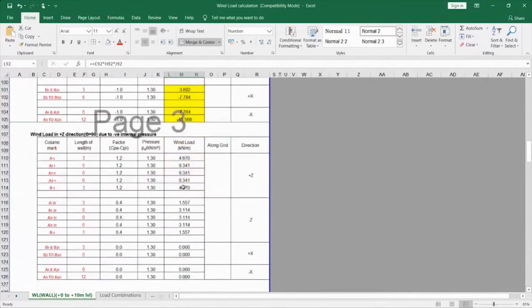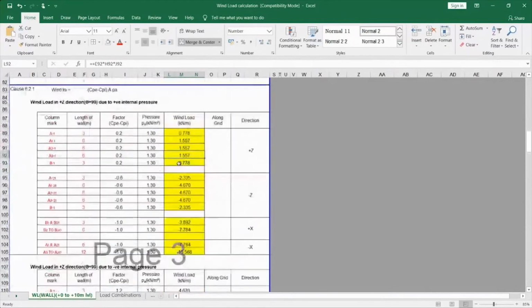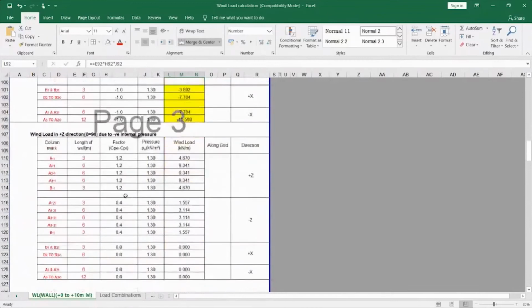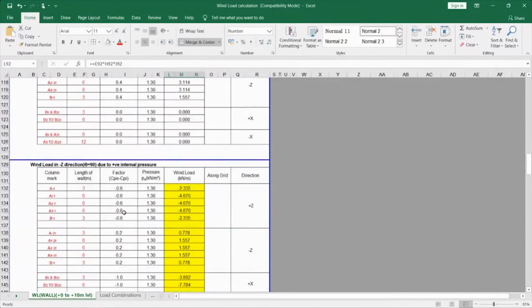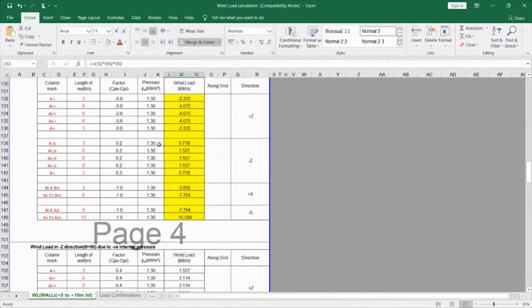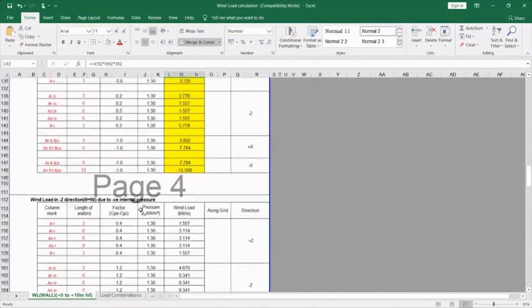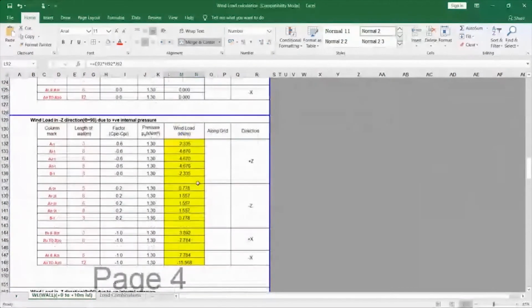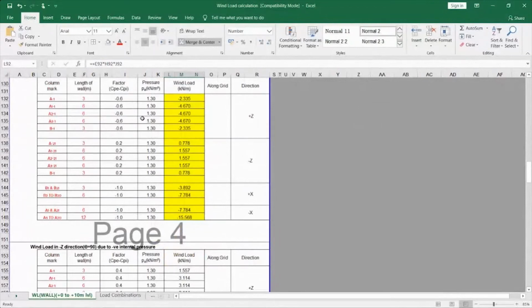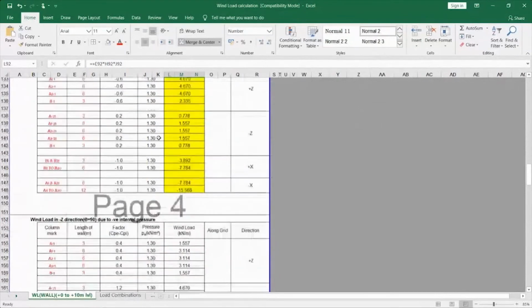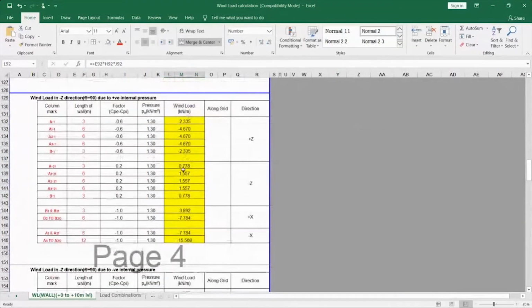Once I calculated for positive Z direction, with positive and negative internal pressure, then I calculate for negative Z direction, with positive and negative internal pressure. I will take the maximum value, because in the negative direction itself, I will get theta equal to 90 degrees with positive internal pressure and negative internal pressure. So I will take the maximum value and apply it in my columns. So this is how I calculate it.